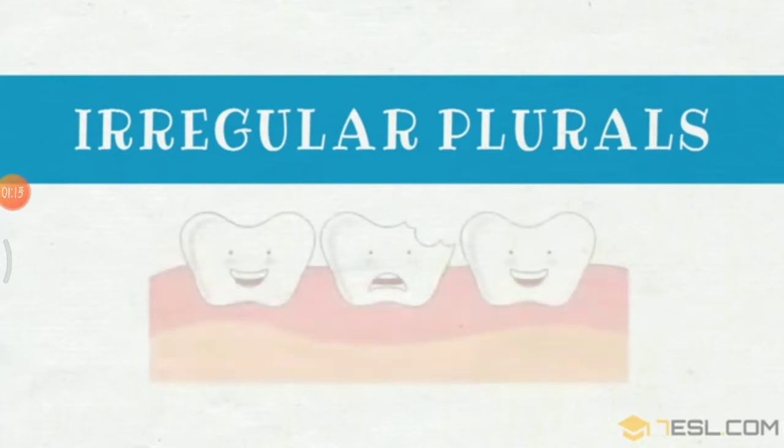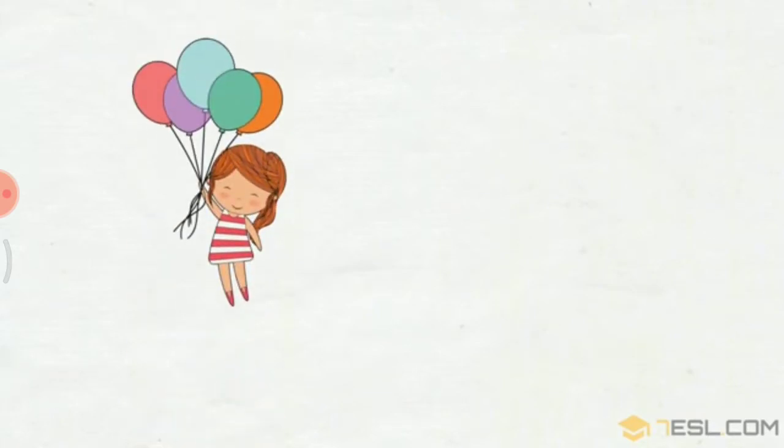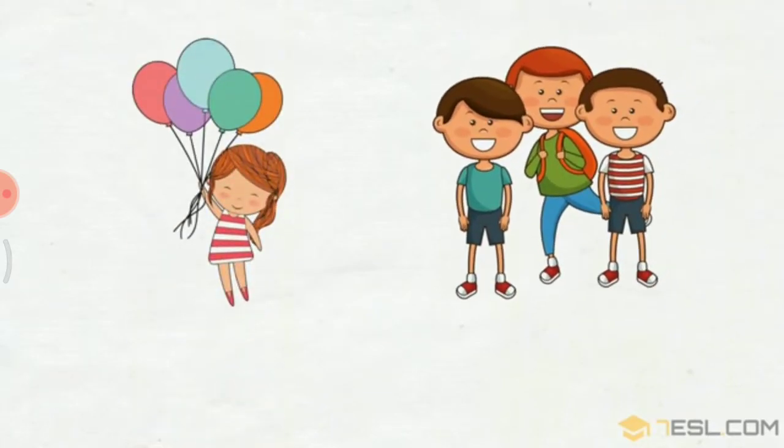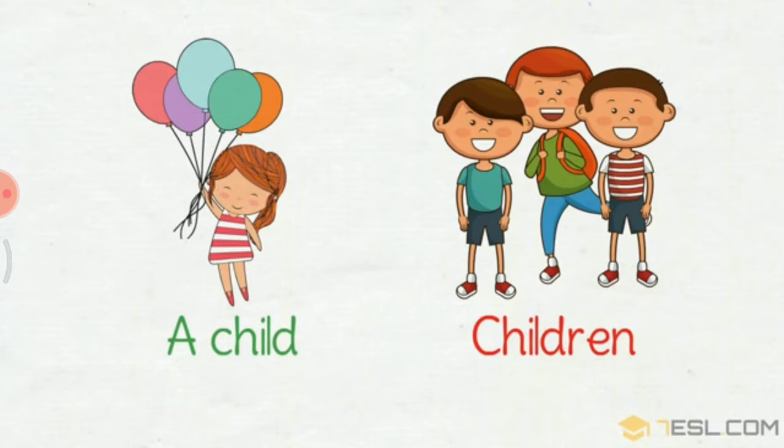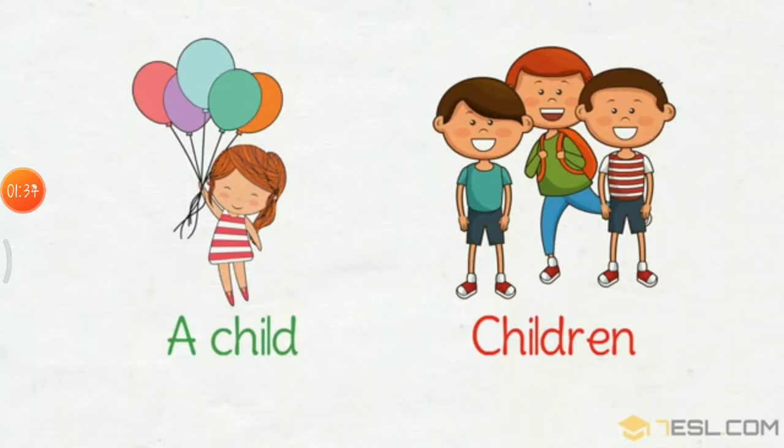So, children, you can see there are irregular plurals. Now we will see which are irregular plurals. First one, you can see there is a child, and the plural form of child is children. Always remember, children, the plural form of child.